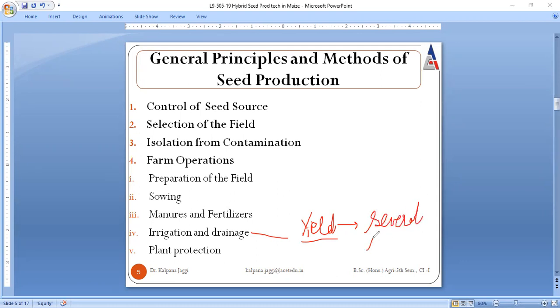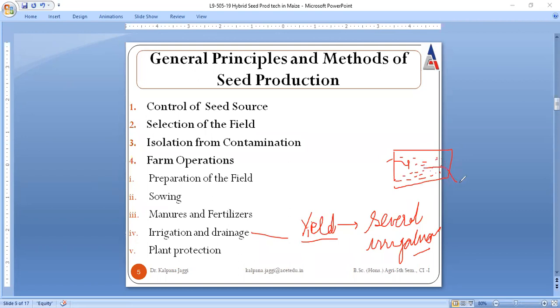So several irrigations are to be given if one is aiming to achieve a good yield, right? But it must not be like this. If several irrigations are given to the field, then irrigation means supply of the water, and it must not be like water is being stored in the soil, and that may result in the formation or attack of many diseases, pests, and so on.